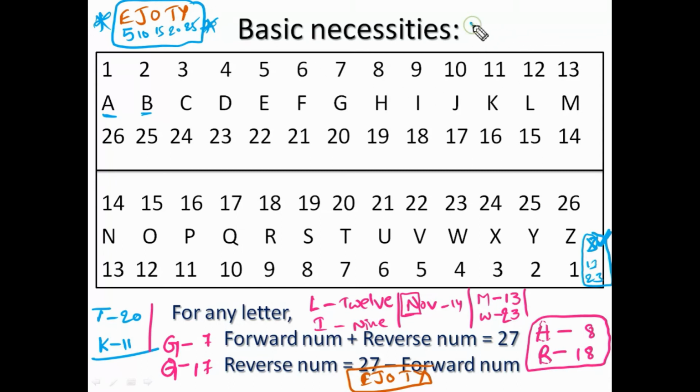Daily take any one word, suppose like reasoning, and try to give the numbering for those letters. While giving the letter numbers, for every letter you search through that list. After some time, the complete list will be in your mind. E, J, O, T consist of E5, and A, B, C and X, Y, Z need no hints.